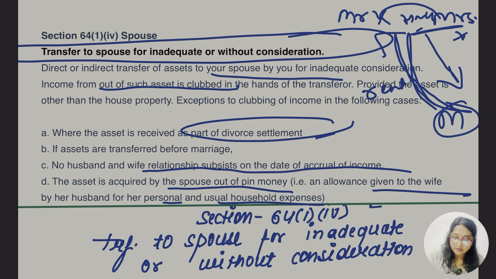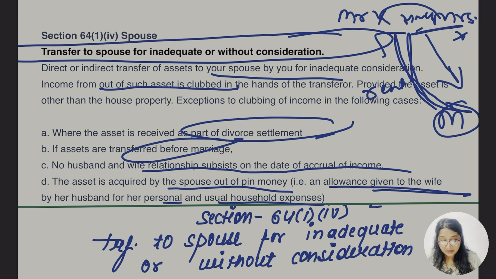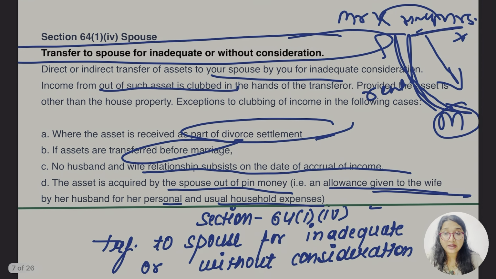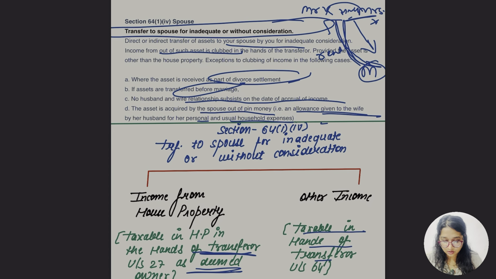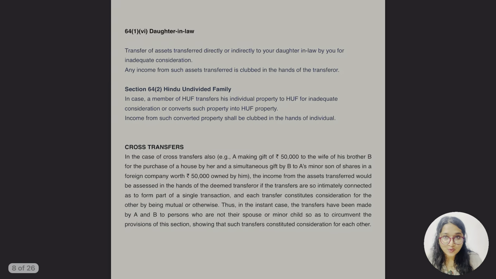So yes, in case of divorce settlement, or if the transfer of the asset happens before marriage, or there is no relationship between husband and wife because they are living apart or separated, okay. And one more exception: if the asset is acquired by the spouse out of pin money, which is an allowance given by the husband to the wife for maintaining her personal expenses and usual household expenses. So this is all about the spouse section.